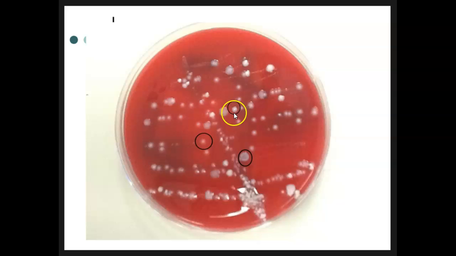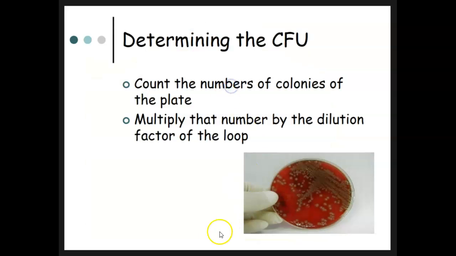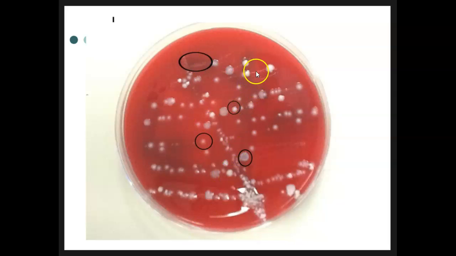I see this white, so there are bigger white colonies around, so that's another type. And then there are these little tiny ones that are kind of hard to see. There's this area here. Here you can see that they're sprinkled around the rest of the colonies. So we would just say contaminant, urine culture is contaminated, need to recollect if that was a voided urine. If this was a cath urine, you're in for a lot of work.